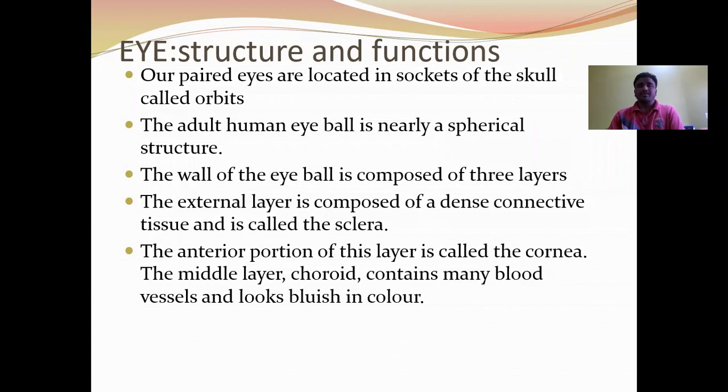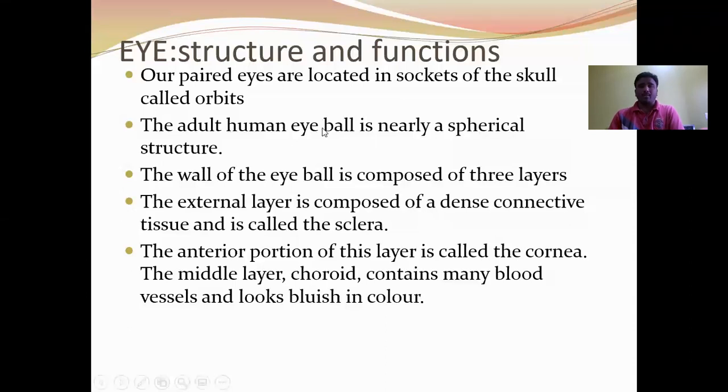In the previous session, we had discussed neural control and coordination up to the central nervous system. In this particular session, I am going to discuss the eye and ear. A pair of eyes are located in the sockets of the skull called orbits.